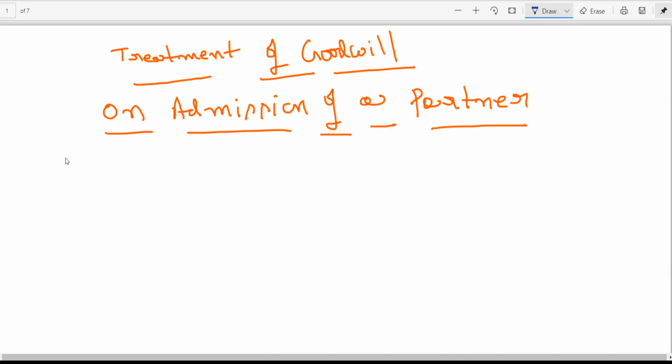Because the new partner is buying his share of extra profit from whom? Old partners. In which ratio? Sacrificing ratio. That means the new partner shall compensate the partners who are sacrificing, in which ratio? Old ratio. So for this I am giving 5 situations for you to understand. In the examination only one situation will be there, but for clarity I am writing.